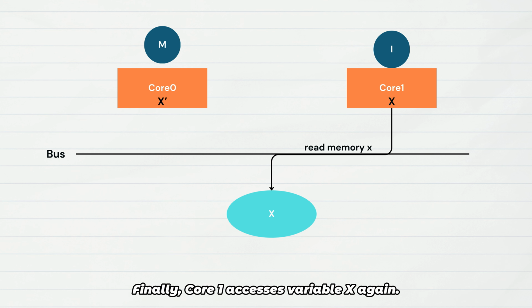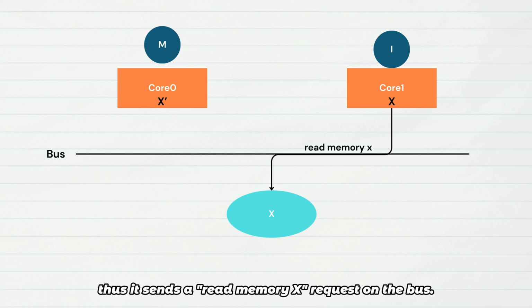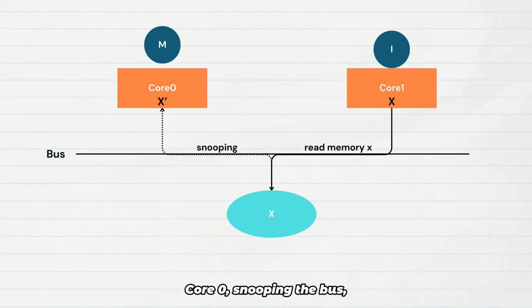Finally, core 1 accesses variable x again. When core 1 tries to read x, it finds its cache line is in the I state. Thus, it sends a read memory x request on the bus. Core 0, snooping the bus, finds it holds the M state cache line for x, and immediately performs 2 operations.